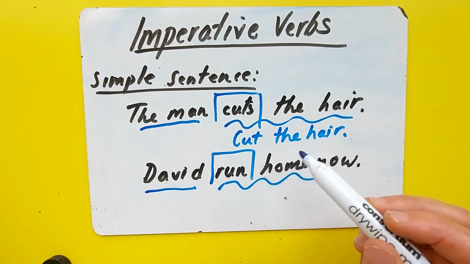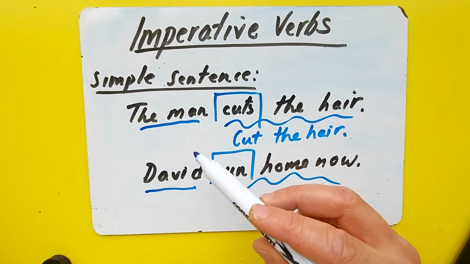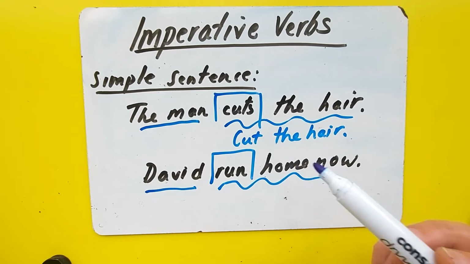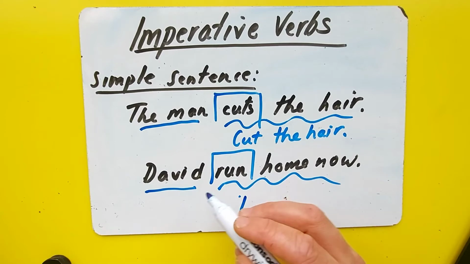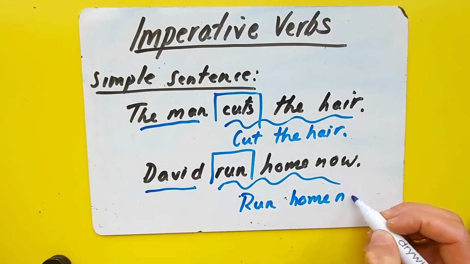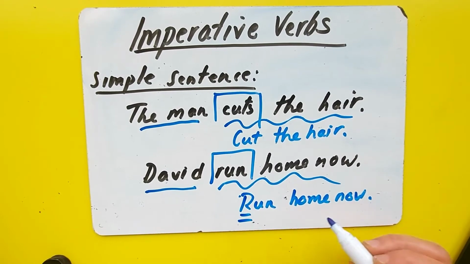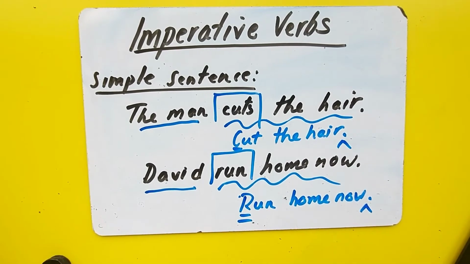If in any other context I used a verb or another kind of word to start a sentence and didn't have a subject, it wouldn't be a proper sentence. But here I can do it because I'm using it as an order, as an instruction. And again, I can do the same here. I can get rid of David and I can have, run home now. And that's perfectly fine as a sentence. Don't forget your capital letter and your full stops. Okay, but that's why imperative verbs are important, because we can get rid of a very important part of the sentence, the subject.